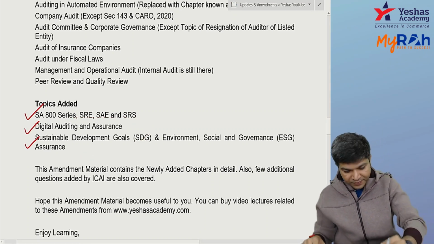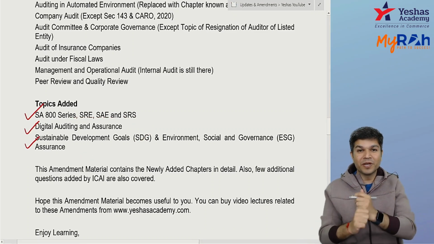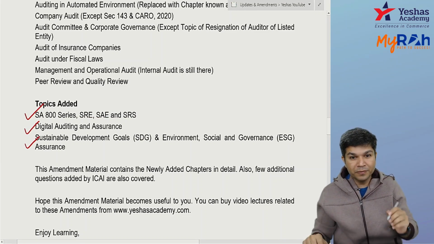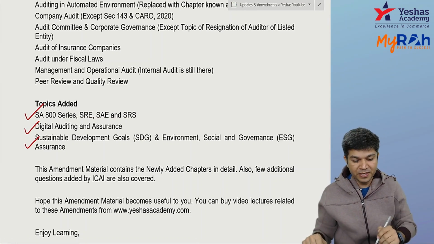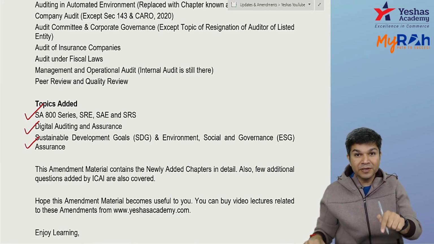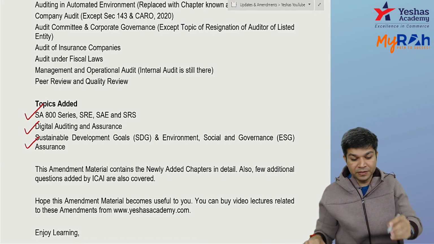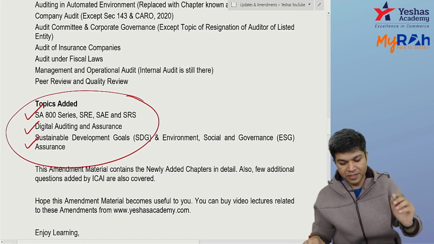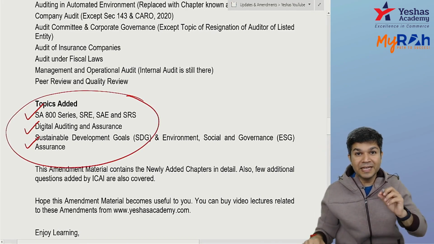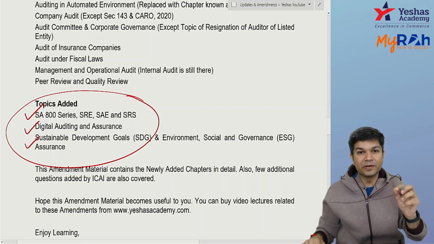Now, in this amendment course, what are we going to cover? We are going to cover your 10 new standards, as well as the chapter of digital auditing and assurance, and your SDG and ESG assurance. These 3 topics will be covered in detail, just like a regular batch.